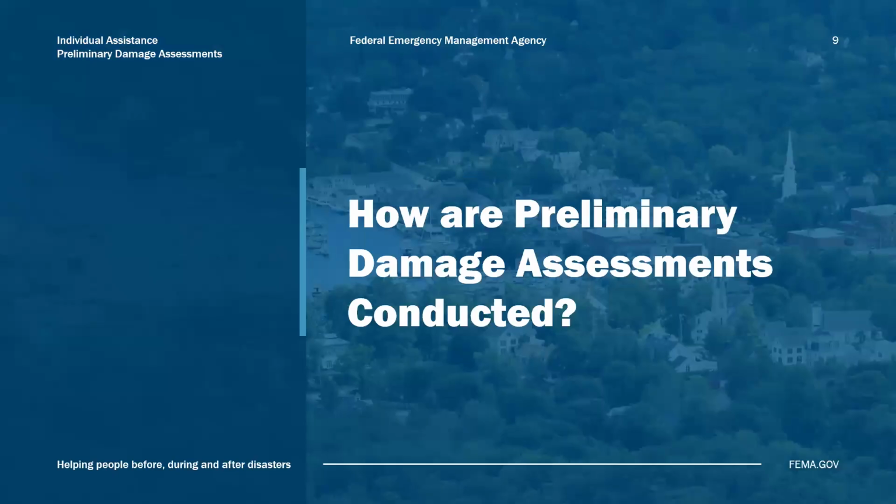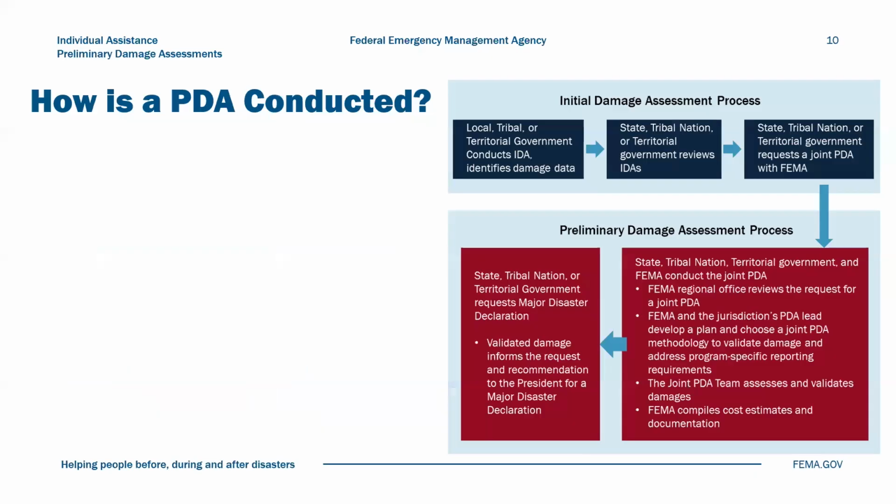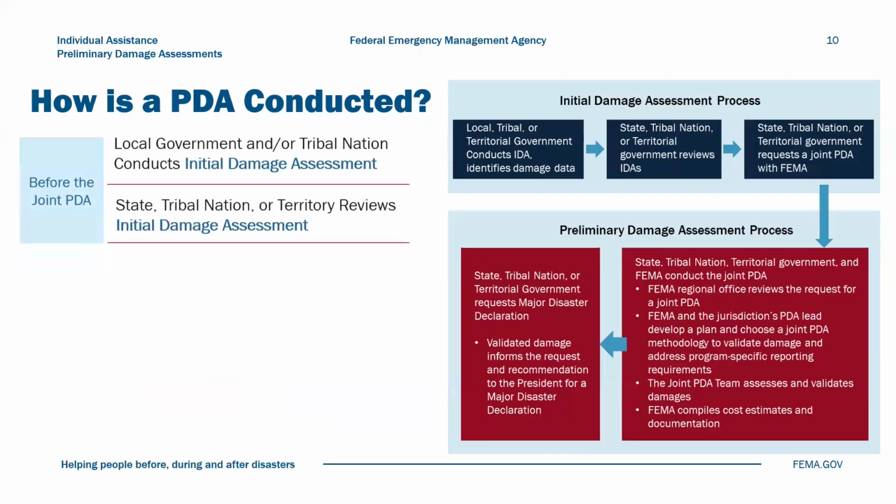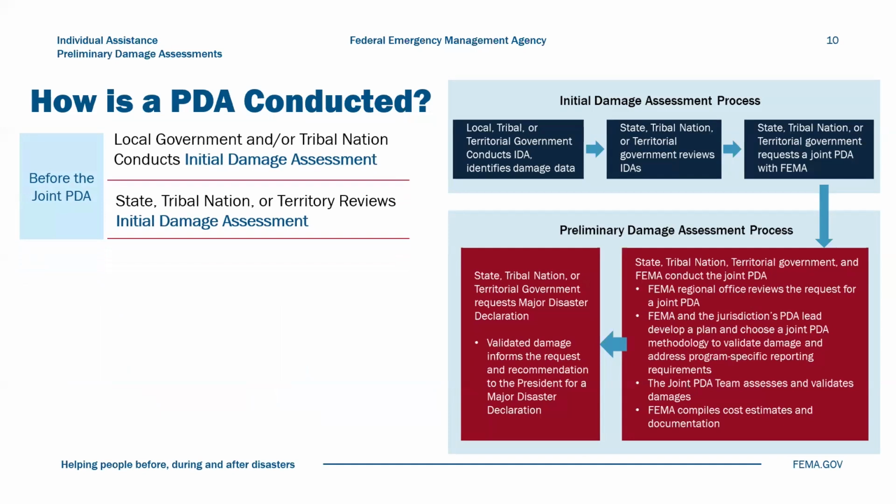Now that we know who completes individual assistance joint PDAs, let's learn how they are conducted. Prior to a joint PDA, local, tribal nation, or territorial governments conduct the initial damage assessment and identify damage. Their jurisdictional leadership review the initial damage assessment and decide whether to request a joint PDA with FEMA.